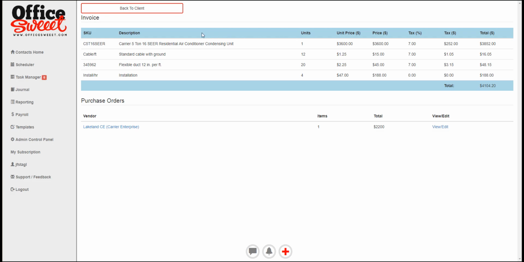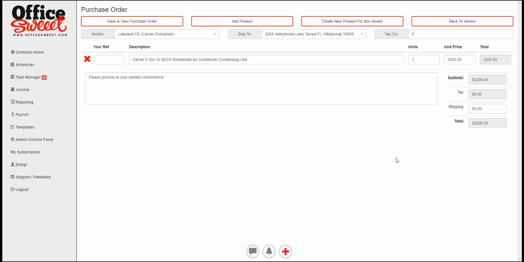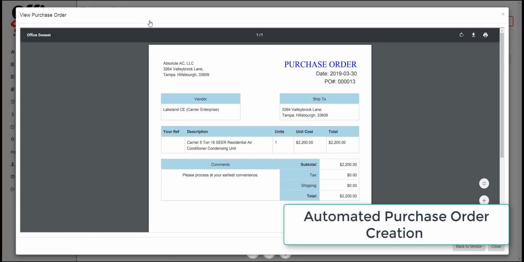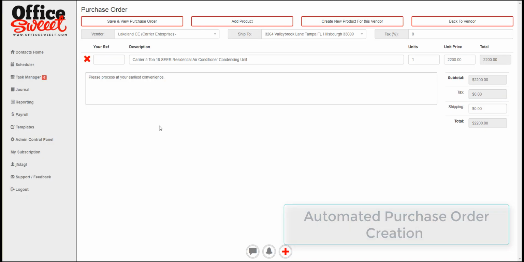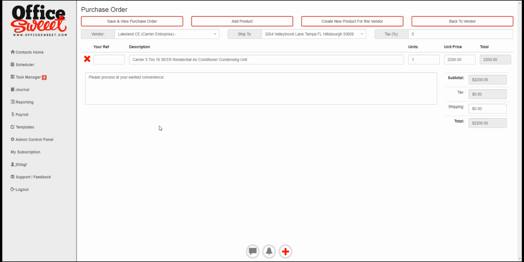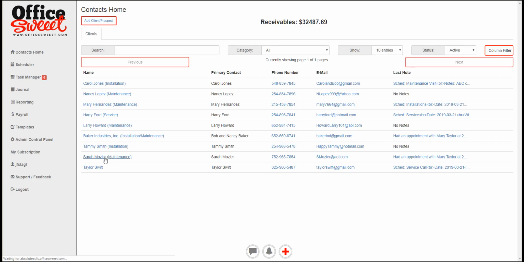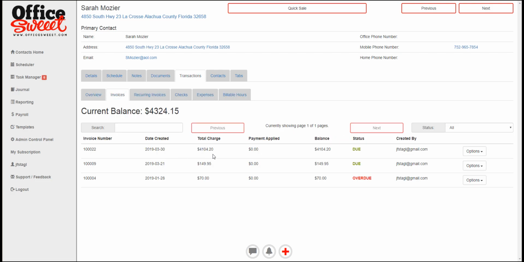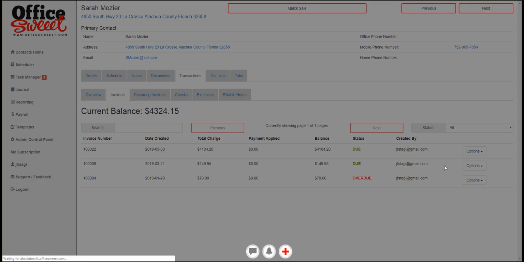You can see from doing that, we have everything that adds up here. It shows all the details, the tax and everything. And we can go ahead and look at that purchase order. So there we have our purchase order for this 5-ton 16-SEER air conditioning unit. All right, so that's already done. Now that that's saved, we're just going to go back to the client and take a look. And here's our invoice here.